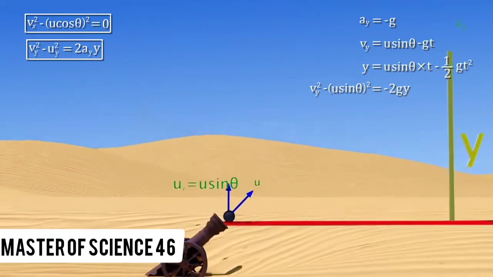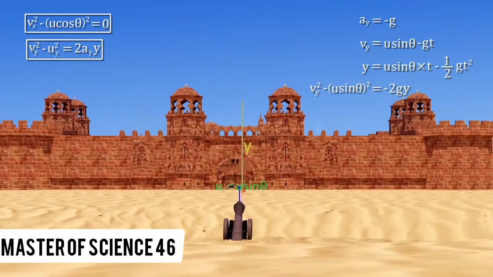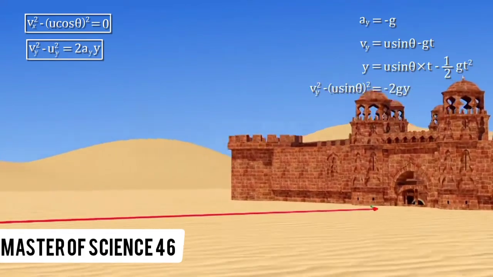The motion of the body along the y-axis is equivalent to its free fall motion. If the projectile is observed from the plane of projection, the motion of the object exactly resembles the motion of an object thrown vertically upwards with u sin theta.